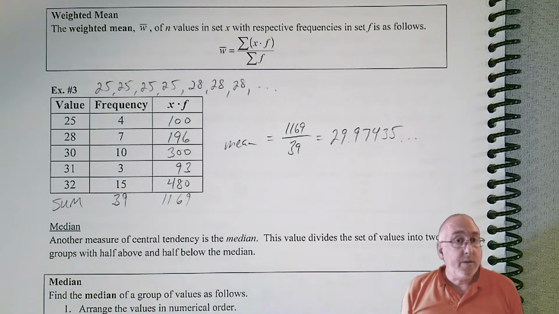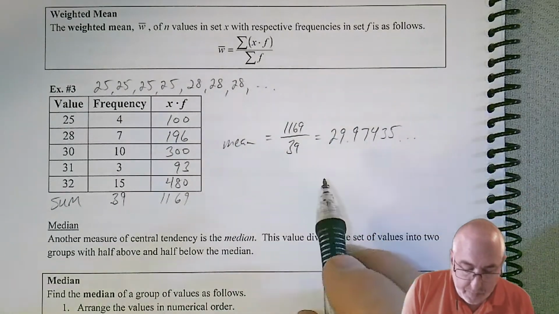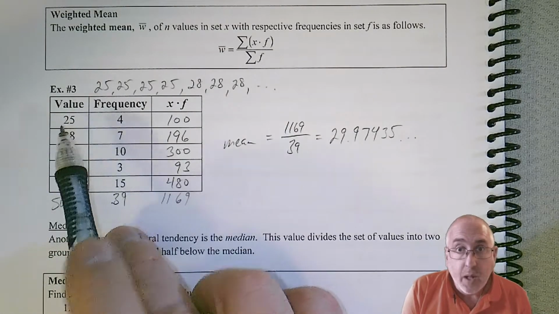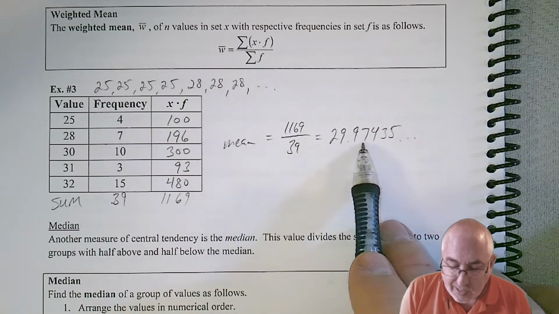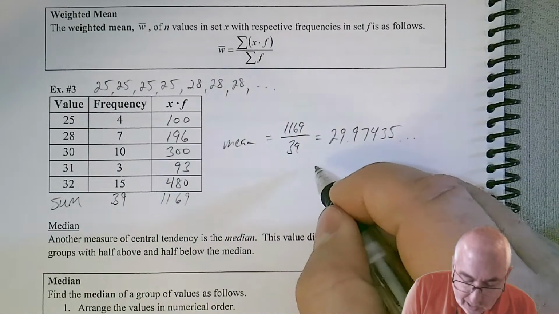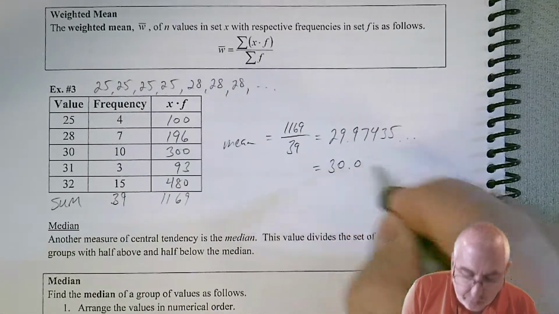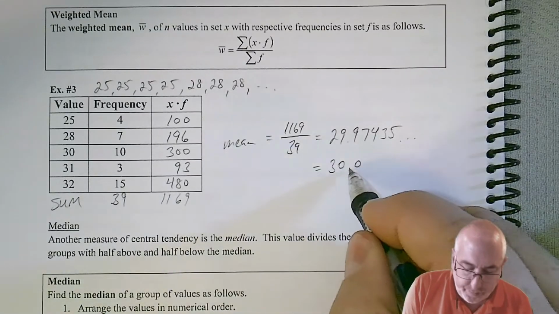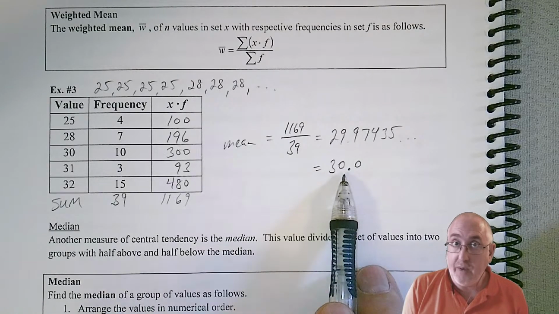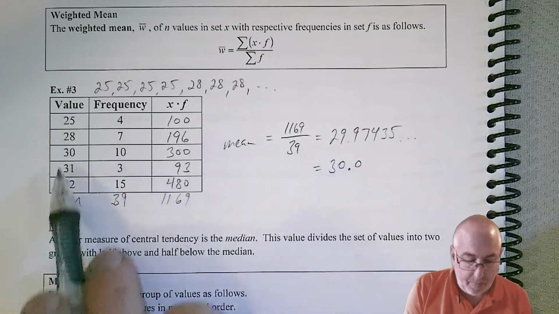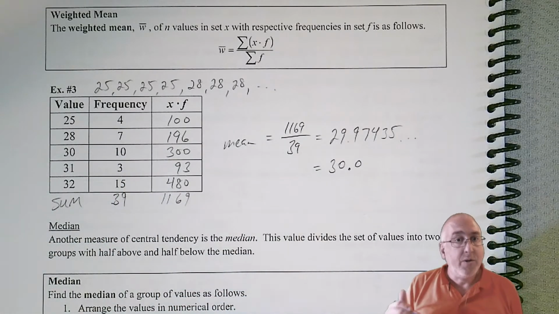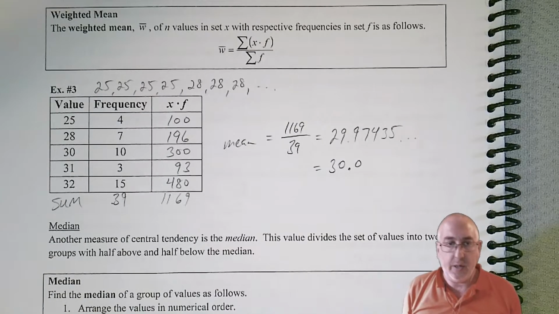Now, as far as rounding this, again, you want to be careful what you round it to. We should at least go 1 decimal place because our data didn't have any. But when we go to 1 decimal place, that 7 is going to bounce that 9 up to a 10, which bounces this up. So in this case, we could get away with saying this is equal to 30 or 30.0. And that would be fine. And does 30 look like it's the middle of our data? You bet. Remember, our values range from 25 to 32, so 30 is definitely in between. So we're probably good with that answer.